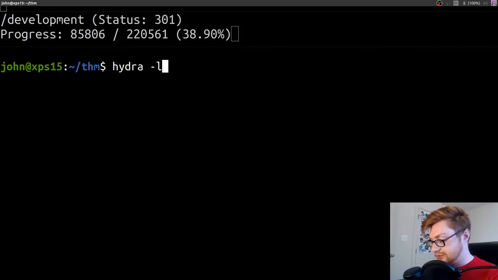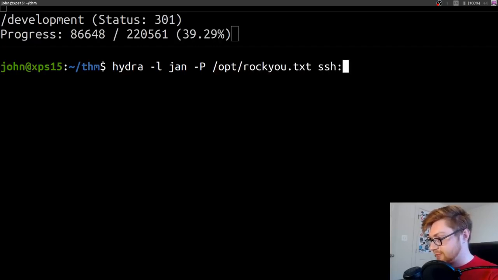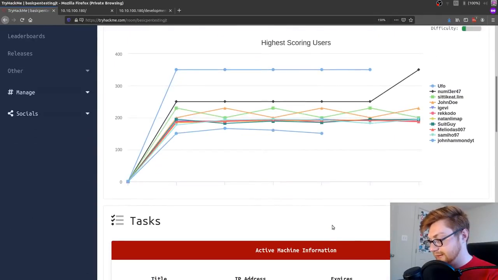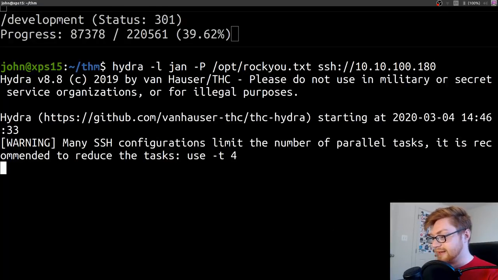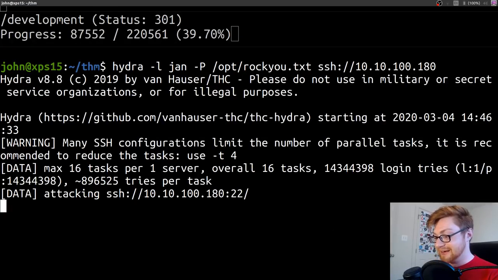We could use Hydra -l with Jan, and -P to specify a password list. I'm going to use rockyou. And then we need to specify the protocol and what we want to connect to. So it's 10.10.100, and it was 180, right? I promise I'll remember this eventually. It was 180. I got it. All right. Now we will let Hydra go beat this machine up.